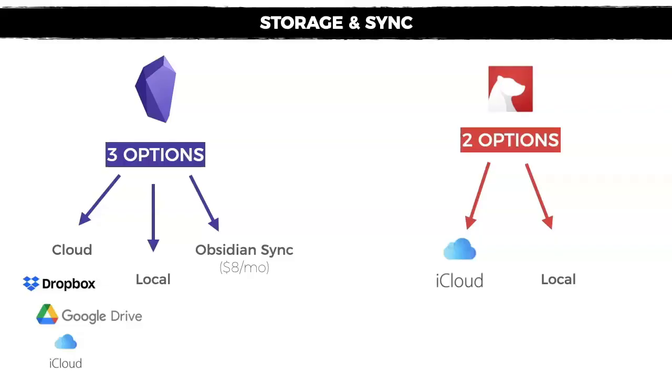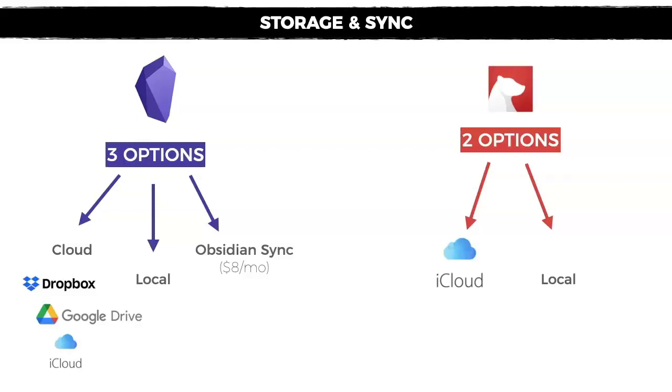When it comes to Obsidian, you have different options for storing and syncing your data. Obsidian allows you to sync directly to the cloud of your choice, maybe Dropbox, Google Drive, iCloud, and this is very convenient if you don't want to pay for extra cloud storage. The second option with Obsidian is only storing your data on the local computer or the local phone that you are using for running the app.